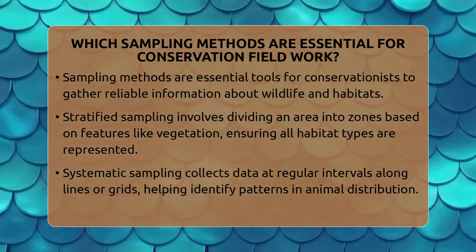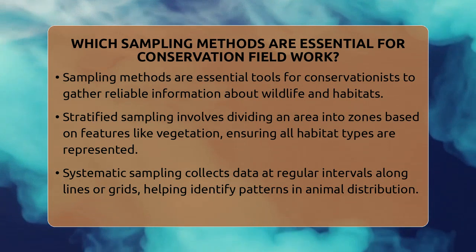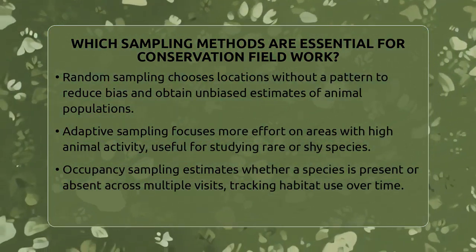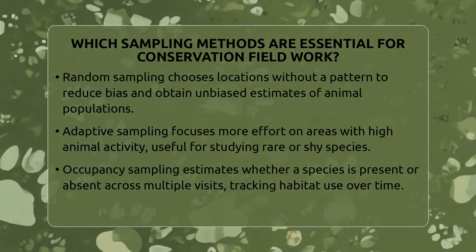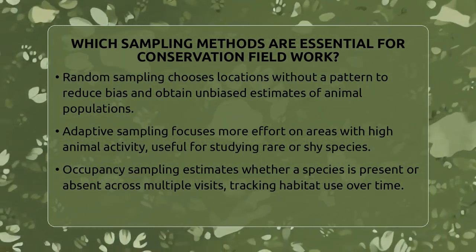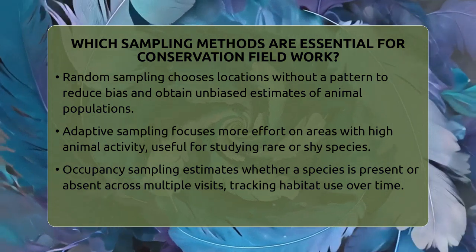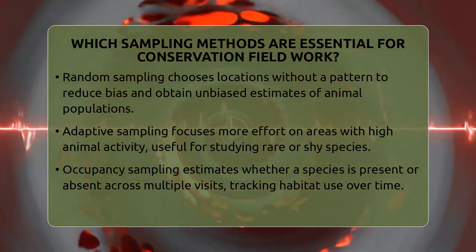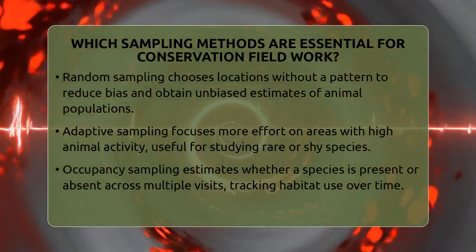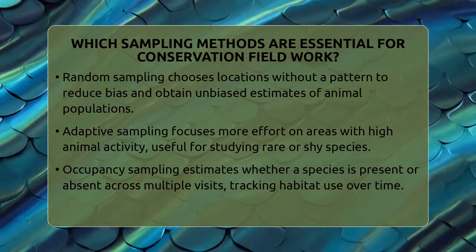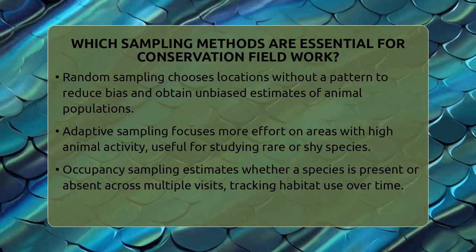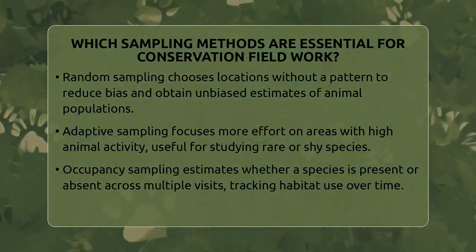Systematic sampling is another key technique. It involves collecting data at regular intervals along a line or grid. Think of placing camera traps every 10 meters along a trail or counting animals every few meters along a transect. This method provides consistent coverage and helps detect patterns, like how animal populations change from one part of the habitat to another. It's great for studying environmental gradients, such as shoreline to inland areas.